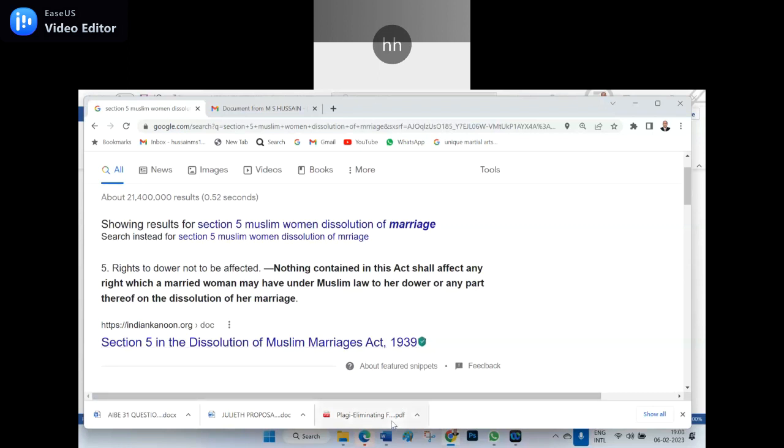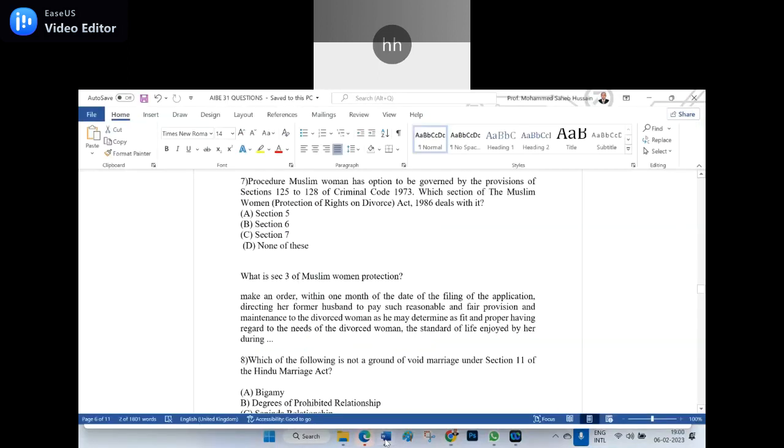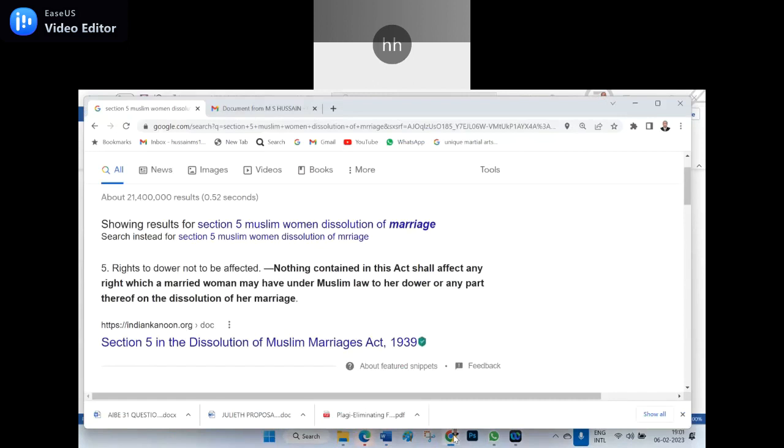This is speaking about the dower. But what is our question? The question is, a Muslim woman has the option to be governed by the provisions of section 125. Sections 125 to 128 deal with maintenance. Am I right? Yes, sir. Maintenance of the children, maintenance of herself, maintenance of the dependents. So which section of the Muslim Women Protection on Divorce Act 1986 deals with it? But you say section 5. Section 5 is a different matter. Right to dower. Right to dower not to be affected.